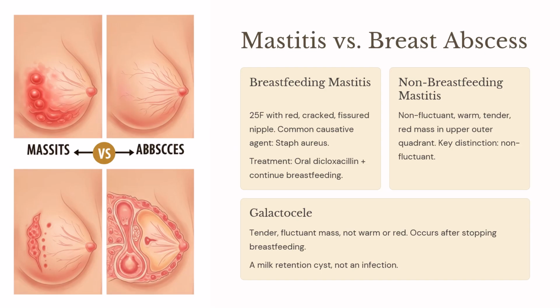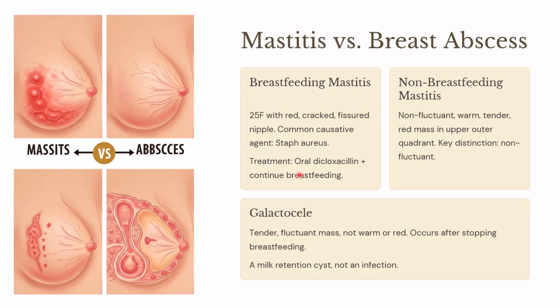What about the breast infection? There is a condition known as mastitis and abscess. So here in mastitis, the question will be like: a 25-year-old female with a red cracked fissured nipple, what is the causative organism? The causative organism is Staphylococcus aureus, and the condition is known as breastfeeding mastitis. Here any disease which is caused by aureus is treated with oral dicloxacillin. And can breastfeeding be continued? Yes, the breastfeeding can be continued.